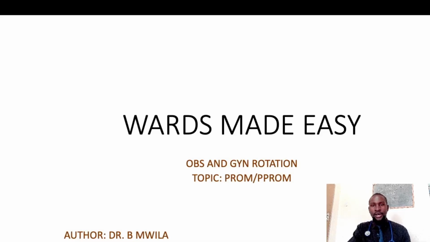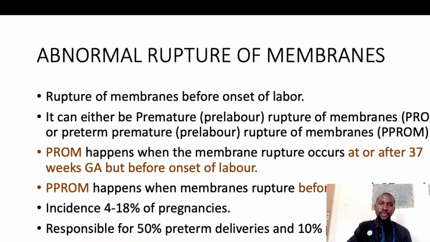Let's talk about PROM and PPROM. So what do we mean when we talk about this? PROM and PPROM are found in what is an abnormal rupture of membranes. This is where there's a rupture of membranes before the onset of labor. We know that the membranes are supposed to rupture when labor begins.